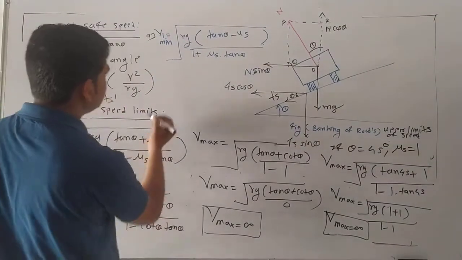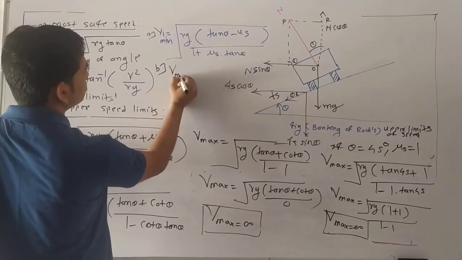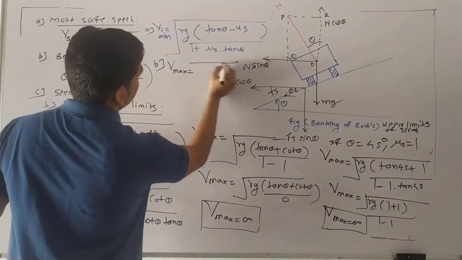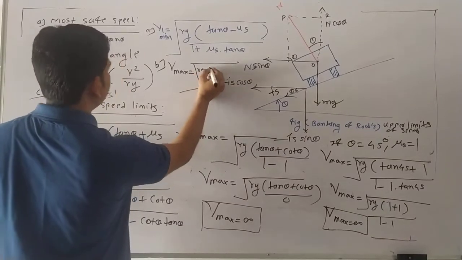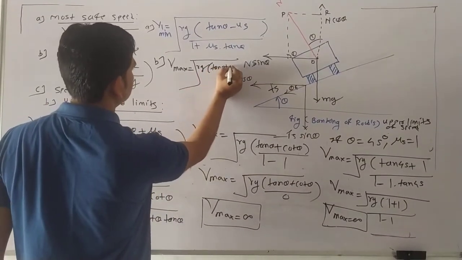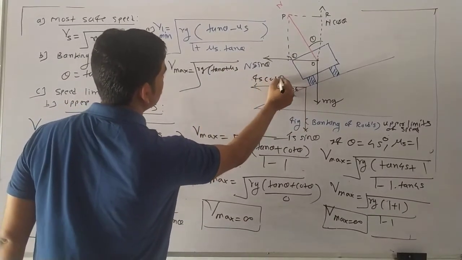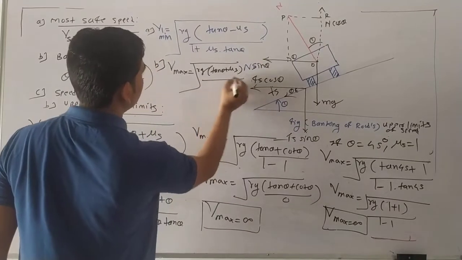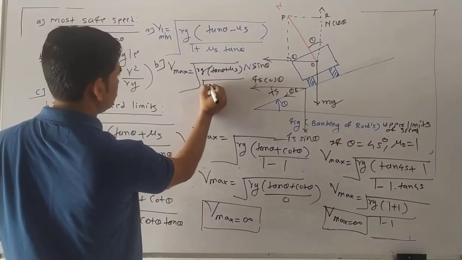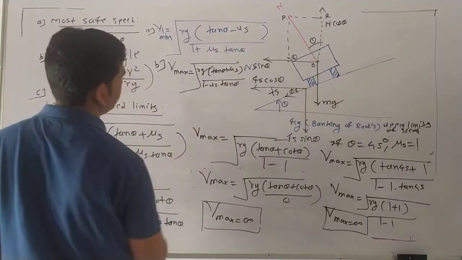So these are the various equations we get. The equation B I write down here: V max is under root Rg (tan theta plus mu s) upon (1 minus mu s tan theta), these equations.